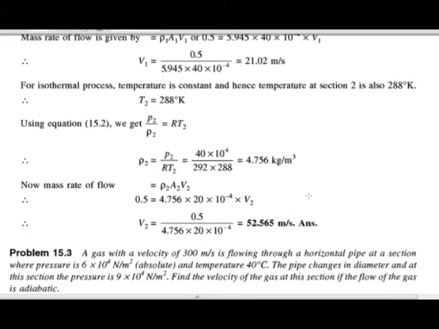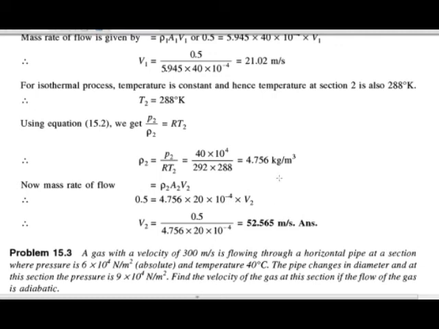Okay, then the mass rate of flow is equal to rho AV at section 2, rho 2 A2 V2. And they have given the value of mass rate of flow as 0.5. So 0.5 is equal to 4.756 into 20 into 10 raised to minus 4 into V2.